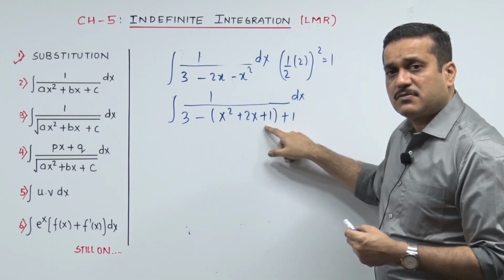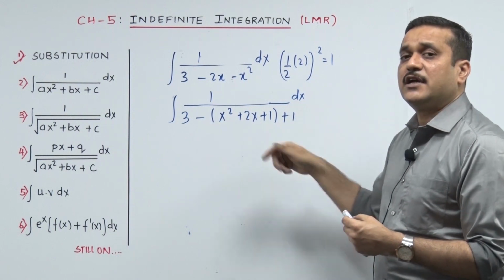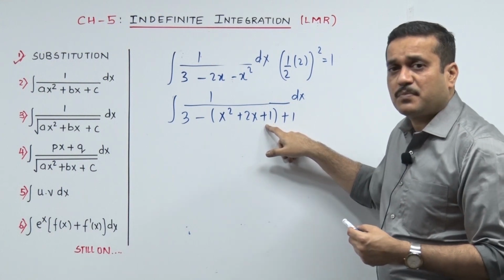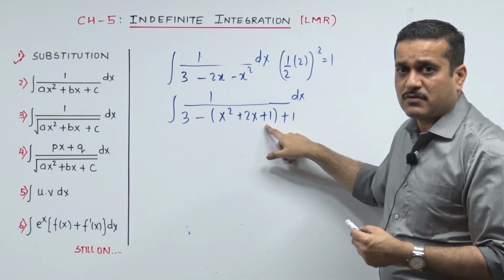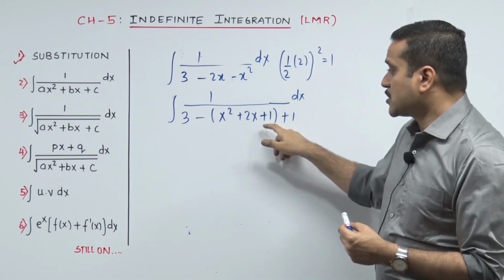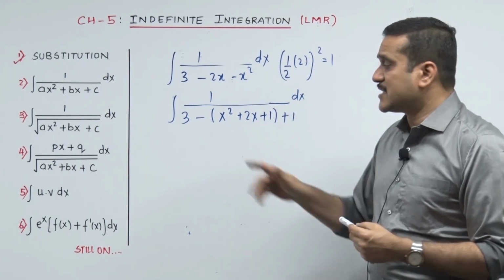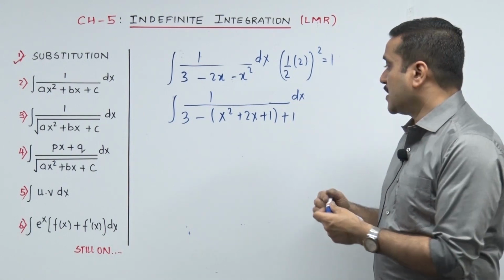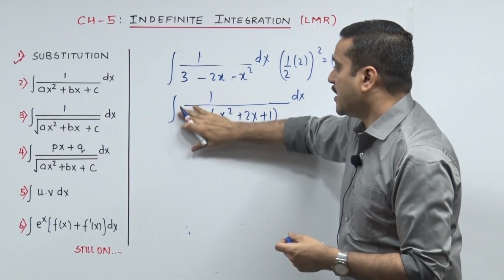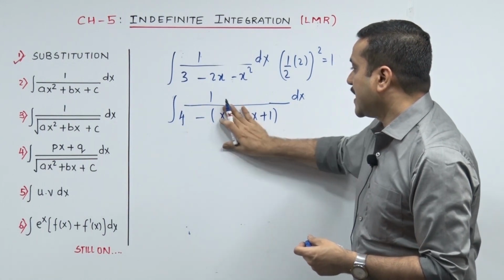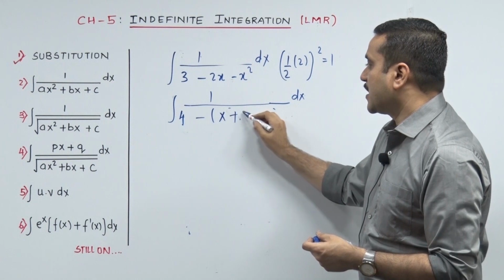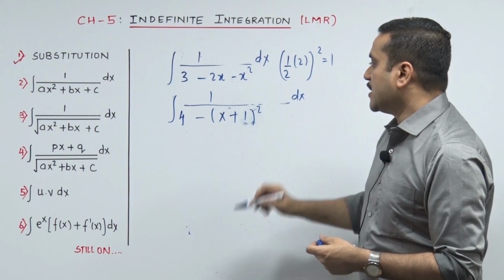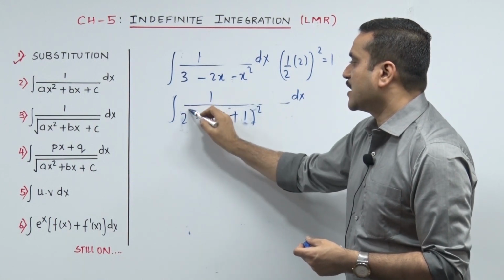The plus 1 inside was actually minus 1 and therefore it has to be counted with plus 1. Check it one more time. The plus 1 inside the bracket which I added over here to make it a full square, which I calculated earlier, that plus 1 is a deception. It is actually minus 1. And then to counter it, I need to make it plus 1. Now that plus 1 settles over here to make it 4, and that goes (x plus 1) the whole square. I hope you saw me rubbing before rubbing. (x plus 1) the whole square. I am so sorry. And now that 4 you can restructure as 2 square.